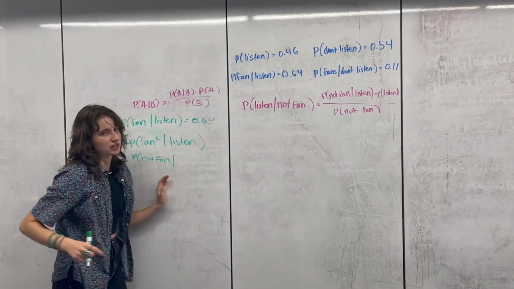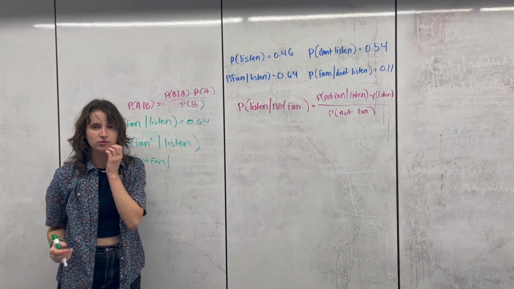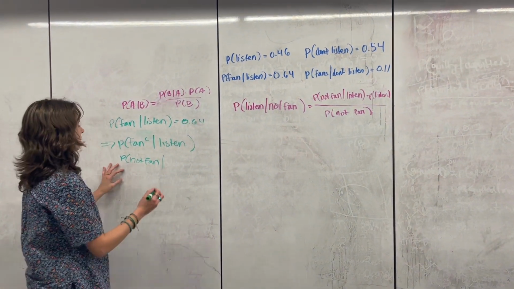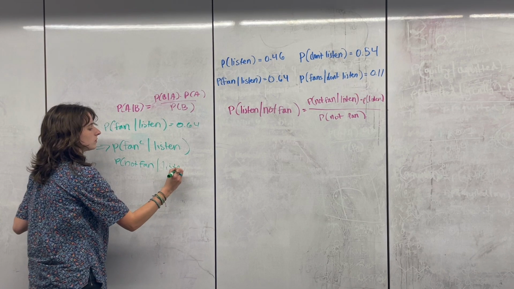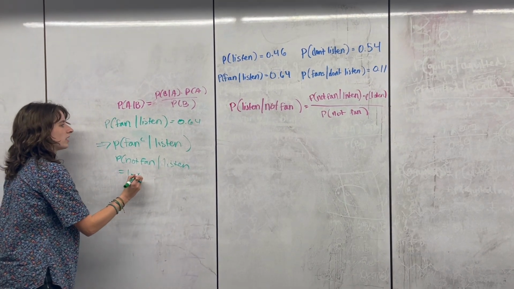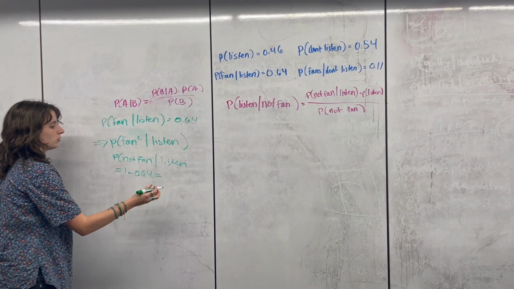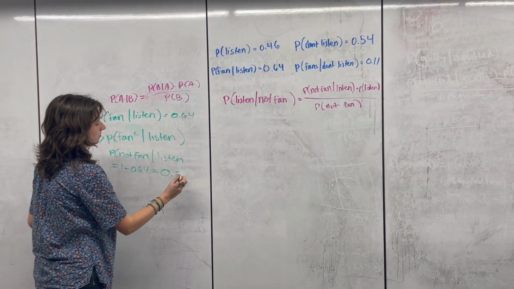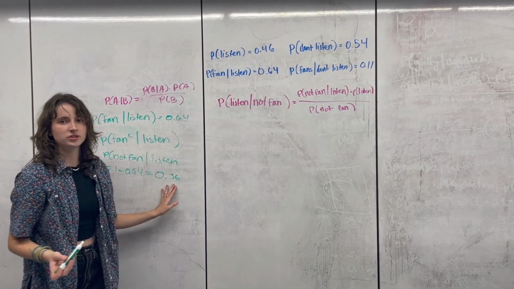And this is like a bunch of extra steps. You don't have to write this out every time. I'm just kind of explaining it because it's something that people could get tripped up on during their listen. Is 1 minus 0.64 equals 0.36.